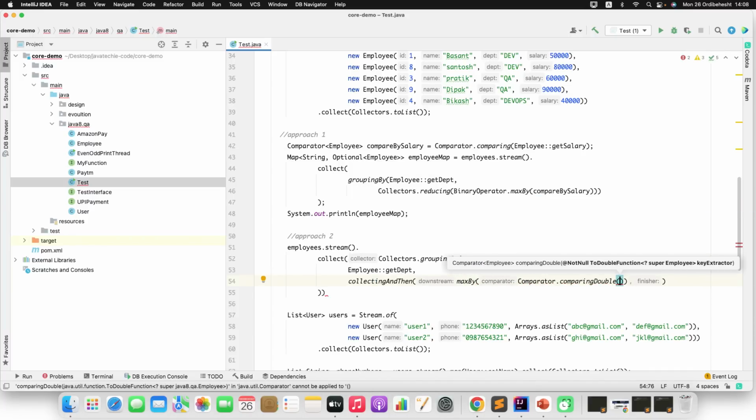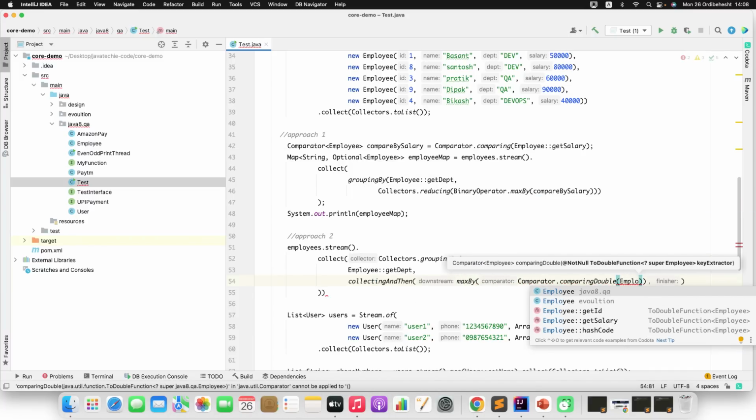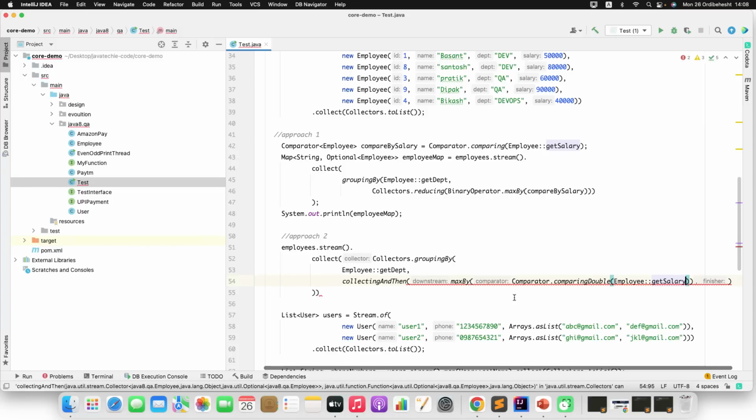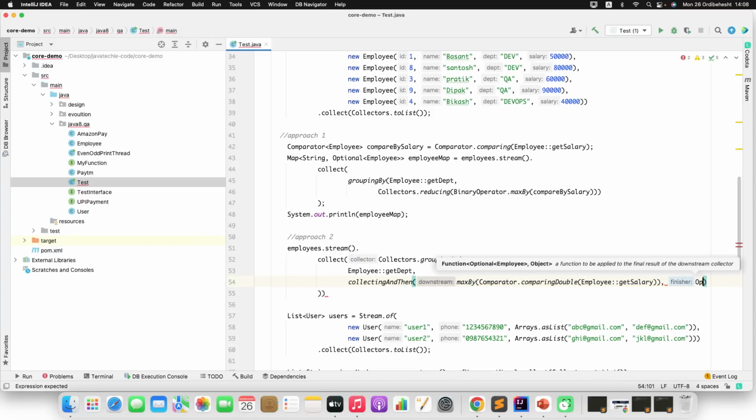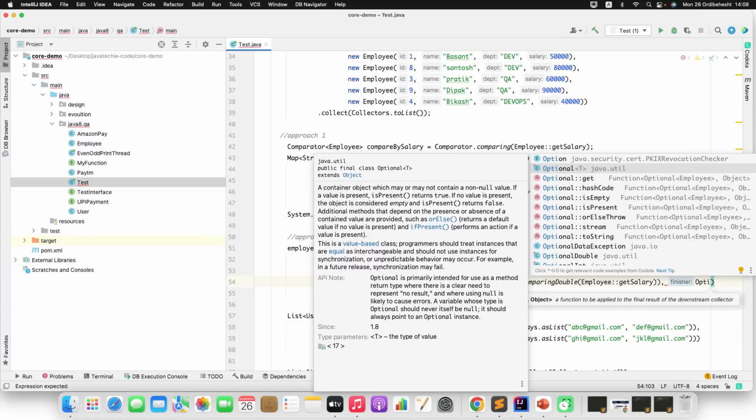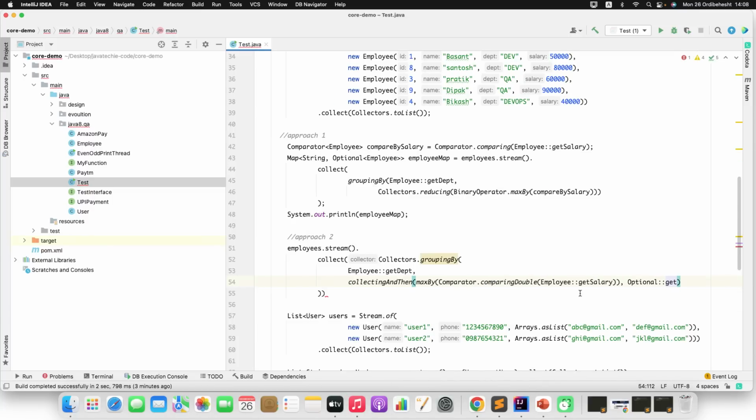Then you can compare using the salary, and once you compare, just give me the Optional.get. I'll add a semicolon here. Now just define a local variable.